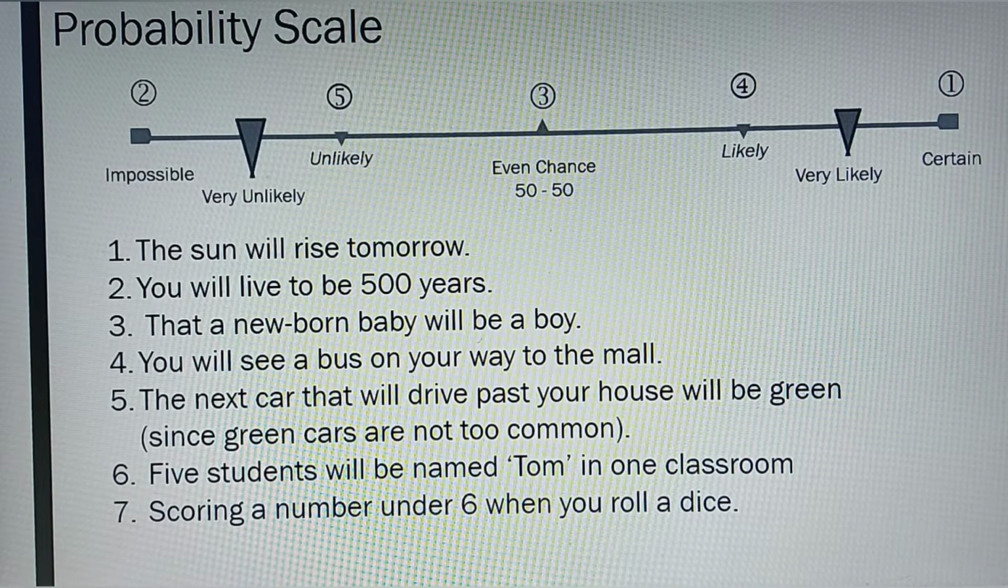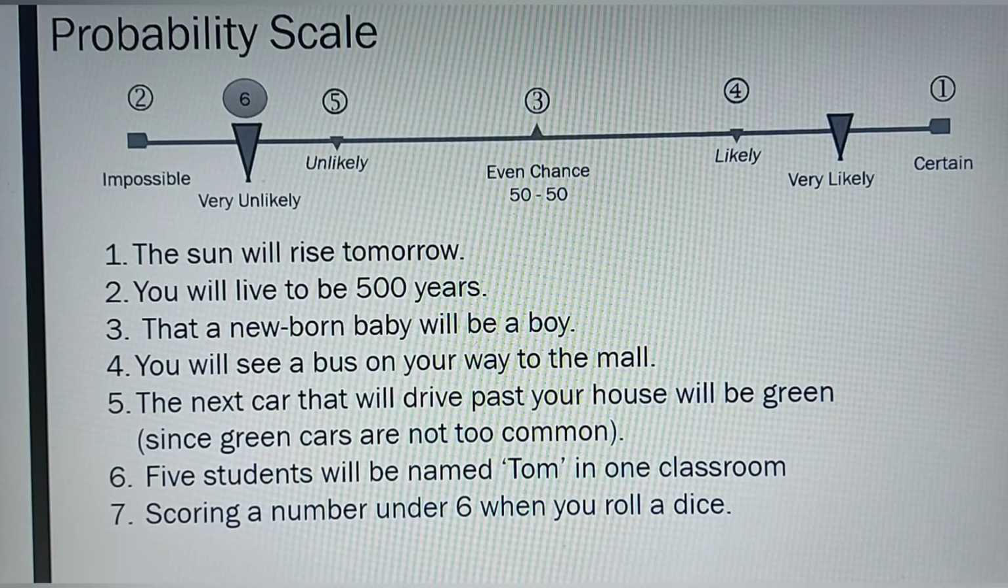And number 6, the probability that 5 students will be named Tom in one classroom is very unlikely. And the last one, which is number 7, the probability of scoring a number under 6 when you roll a dice is very likely. So as you can see, we've been able to represent each of these statements on the probability scale to show the position in which they fall on the scale.